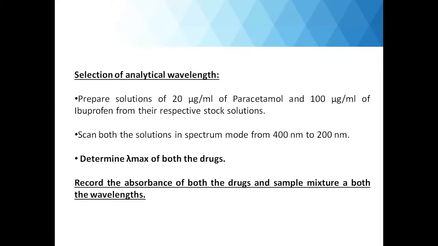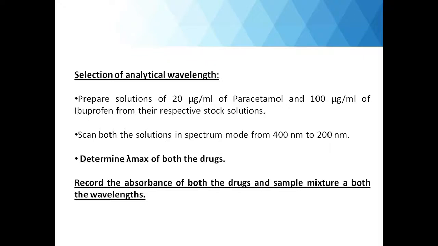Then we have to select the analytical wavelength, that is the wavelength at which both the drugs have to be determined. For that we need to prepare a 20 microgram per ml solution of paracetamol and a 100 microgram per ml solution of ibuprofen, which will be our working standards. They have to be prepared from the stock solutions.